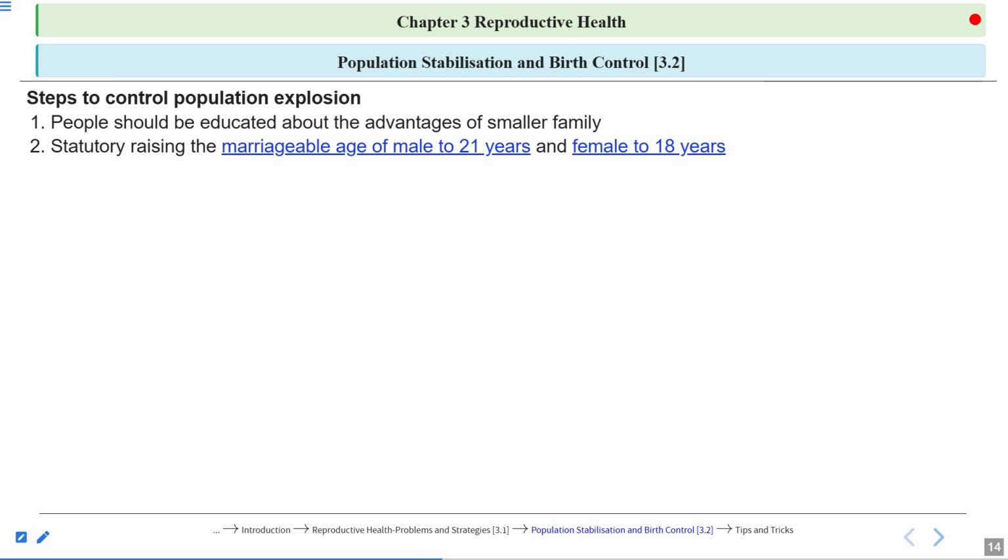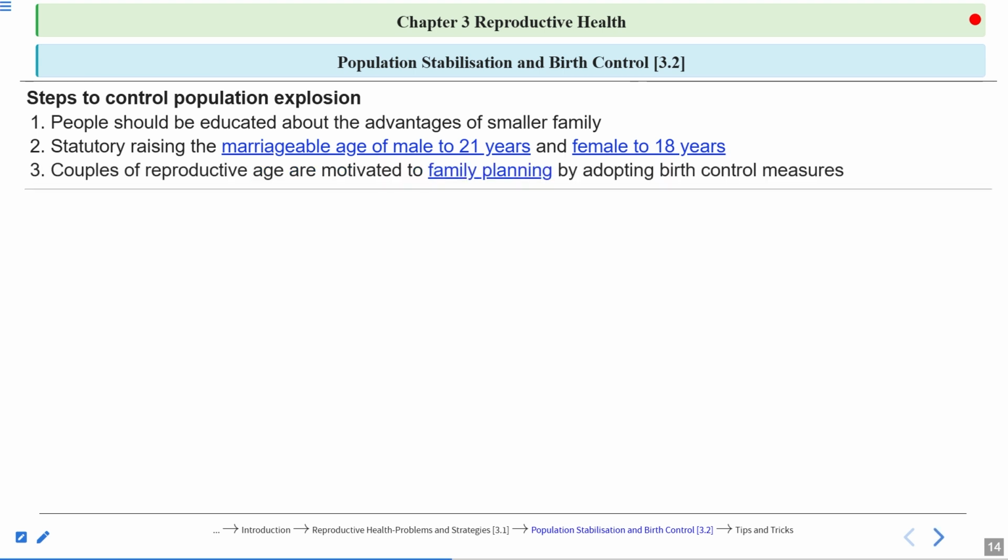So this has also led to a decrease in the population size. When couples are in the marriageable age, they will marry and produce children. If the marriageable age has been raised, then there are fewer chances that children will be produced.